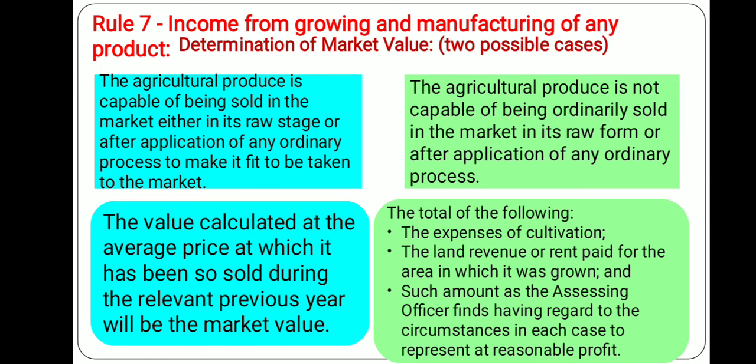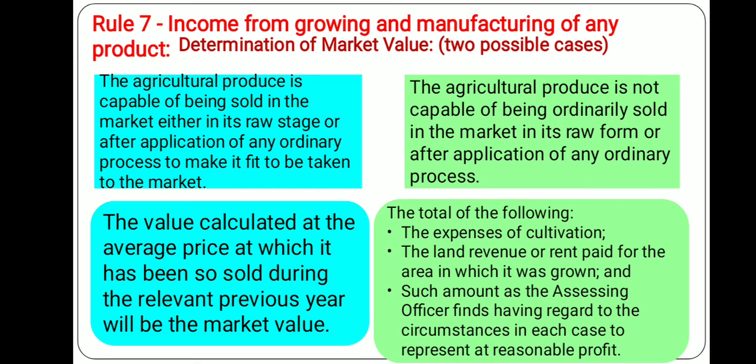If this is the case, then the value calculated at the average price at which it has been sold during the relevant previous year will be taken as market value. This average price concept will be considered in case the produce can be sold in the market after ordinary process.